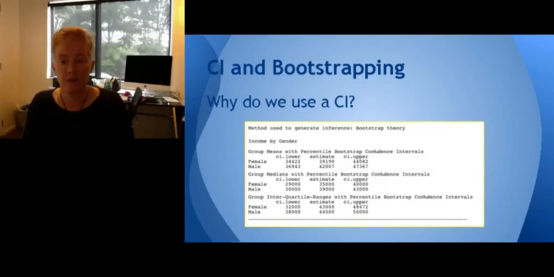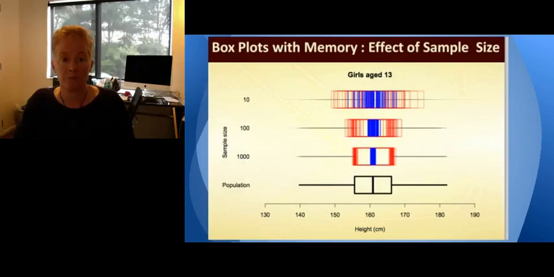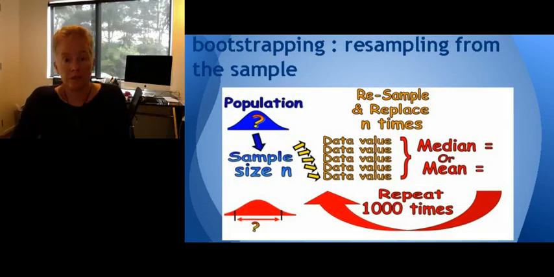So the next phase of things after our last session is that we are going to look at confidence intervals and bootstrapping. We've done an activity on it now, and the idea about bootstrapping is simply that we're resampling from an existing sample. And we do that for a lot of economic reasons and efficiency reasons and so on.